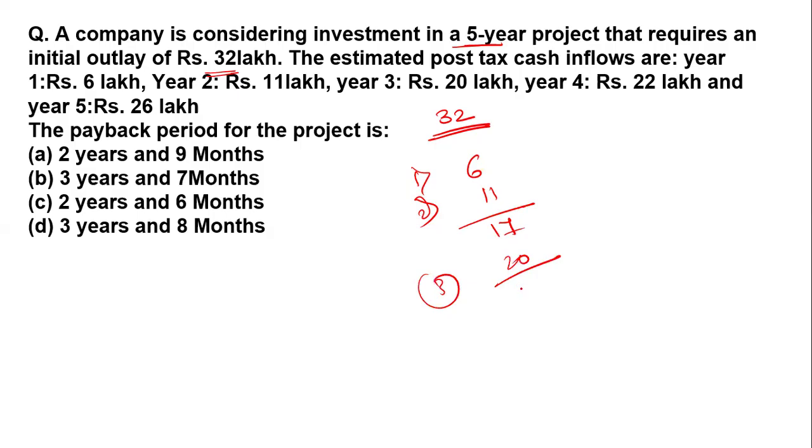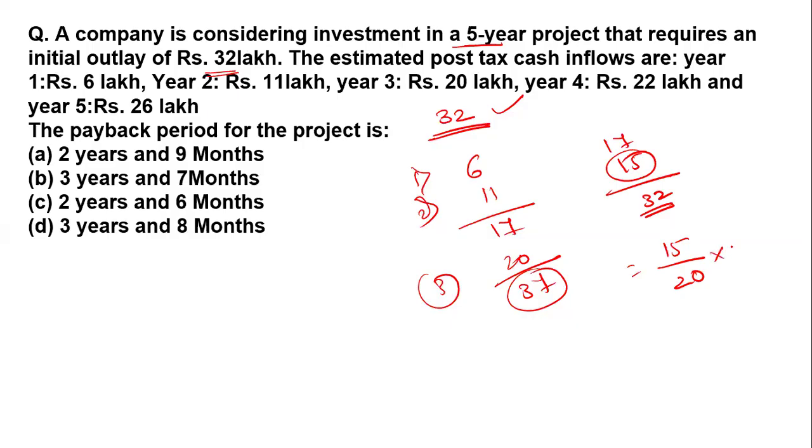So how much does he get? 37. But how much do we need? 32. So how much in the 17? How many do we add to 15 lakh if we add? So I will get 32. Okay, so what do you have to do? There is a third 15 lakh I need. But actually in the third year, what do I get?